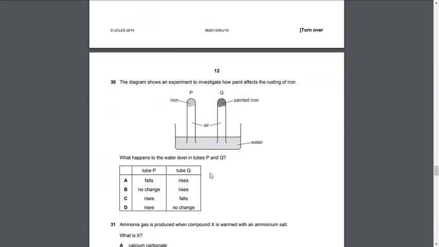Coming to MCQ number 30, the diagram shows an experiment to investigate how paint affects the rusting of iron. What happens to the water level in tubes P and Q? Water would definitely rise in P. However, Q will have no change because it's painted iron, and the paint is covering it and protecting it. So Q will have no change. According to it, the answer must be D. So D is the right answer.